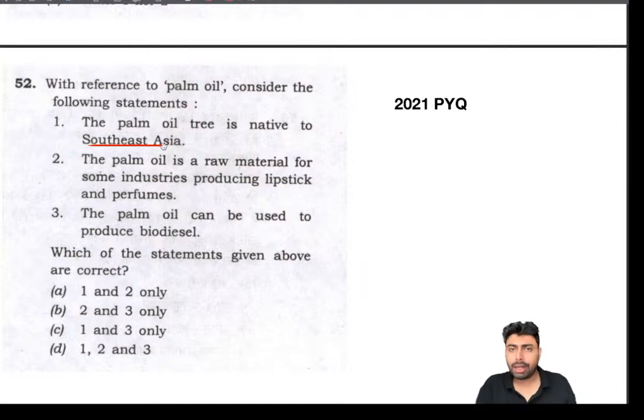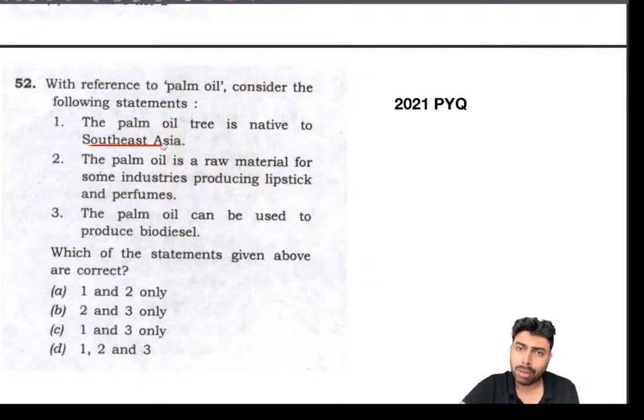But it's not so in reality, and I would give you another heads up. Most of the plantation crops that are grown are not at all native to their own places. For example, rubber in India or rubber in Malaysia. These plantation crops are definitely introduced because of the climatic and geographical factors that favored that particular area, and the colonial introduction of them. So if any plantation crop is being asked, even if they are the largest producers, most likely they won't be native. These plantation crops mostly would have originated in South America only.